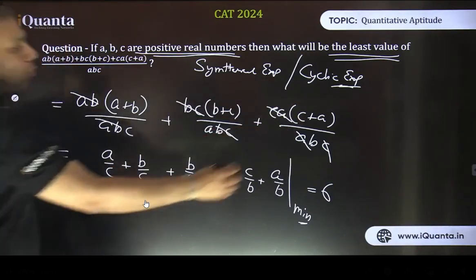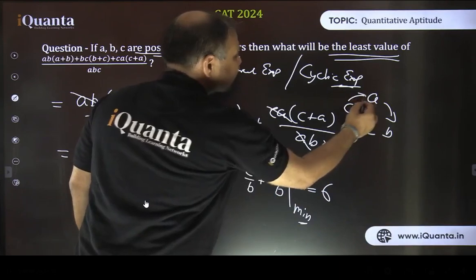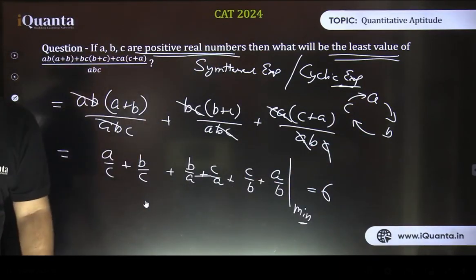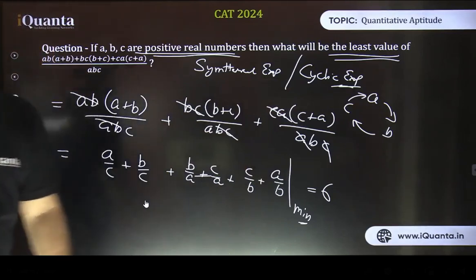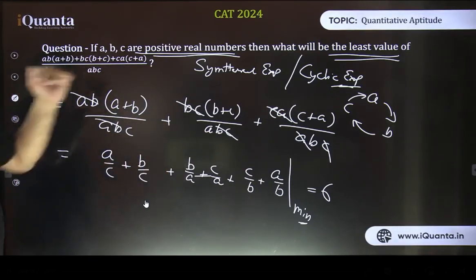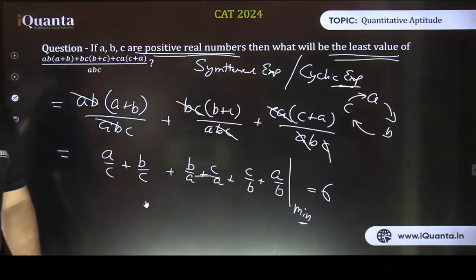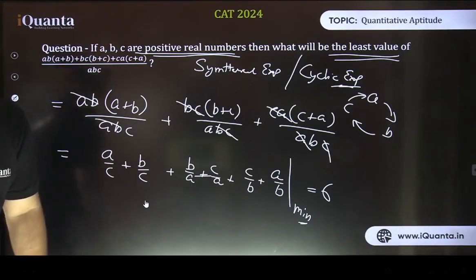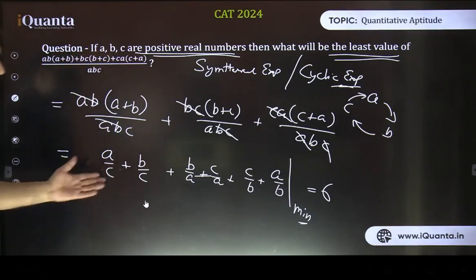Means if I replace all the A's by B's, replace all the B's by C's and replace all the C's by A's, the expression does not change. Right? So that is called a cyclic expression. So this type of symmetric expression or cyclic expression achieves its extreme value when all of them are equal. That's it. So if we put all of them to be equal, we'll get our answer, and that's what finally we have done.